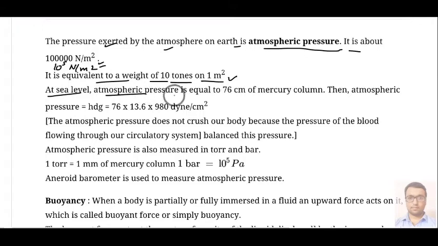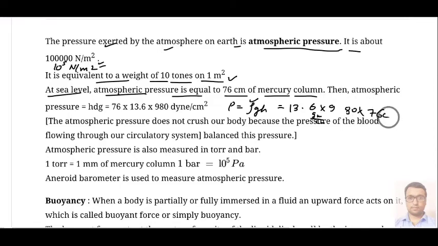So at sea level, atmospheric pressure is equal to 76 centimeter mercury column, or we can say that our pressure is rho g h. The value of rho for mercury is 13.6 gram per centimeter cube. Then g is 9.8, but in CGS units we will write it as 980. And h, your height, is 76 centimeter, because we are taking everything in the CGS system. So the value will come out to be 76 times 13.6 times 980. That is the amount of pressure.